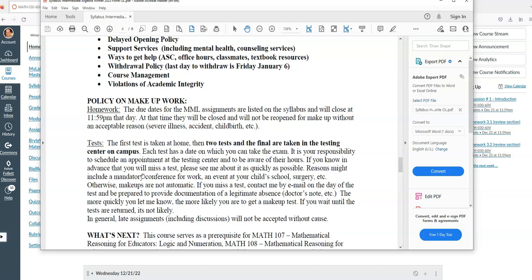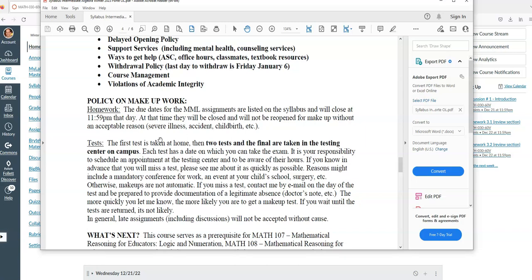If there's something really serious that causes you not to be able to take that assignment by that time, then I would need some sort of information about it, right? If there's a severe illness, a COVID diagnosis, something like that. Otherwise, this course moves so fast that you really can't be making up homework while you're also moving ahead, or you're just never going to catch up. So please adhere to those homework deadlines.